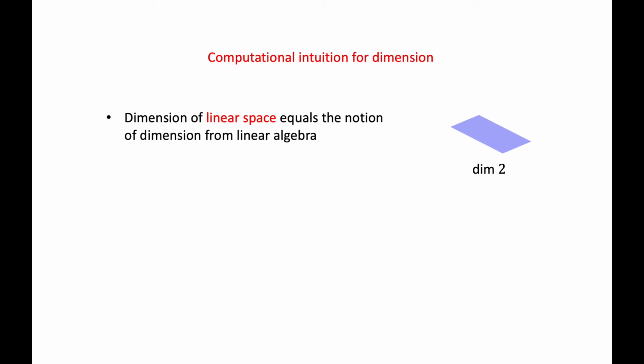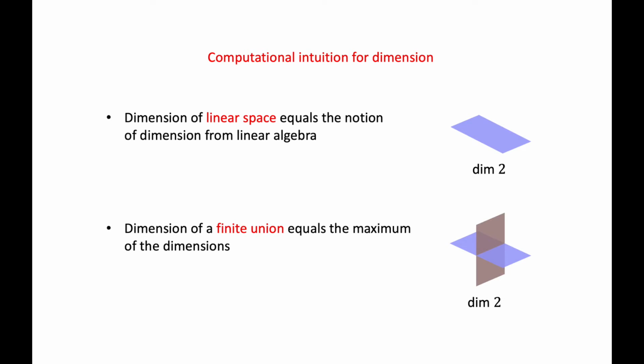Instead, we will use some computational intuition. The first point of intuition is that the dimension of a linear space equals the notion of dimension from linear algebra. So, for example, this plane simply has dimension 2, as we're used to. Next, the dimension of a finite union equals the maximum of the dimensions. So, for example, this union of two planes still has dimension 2.